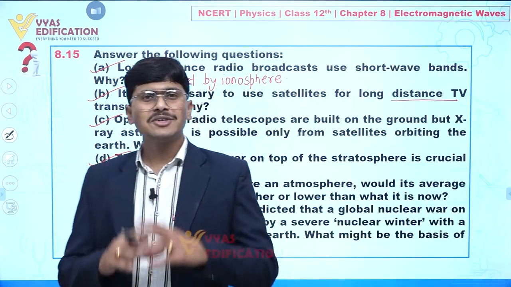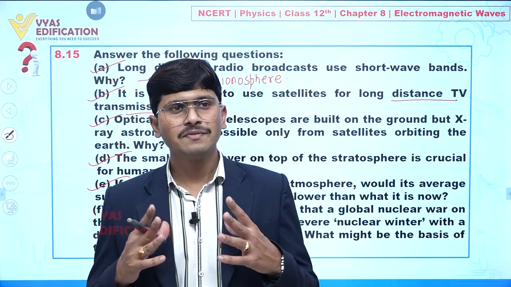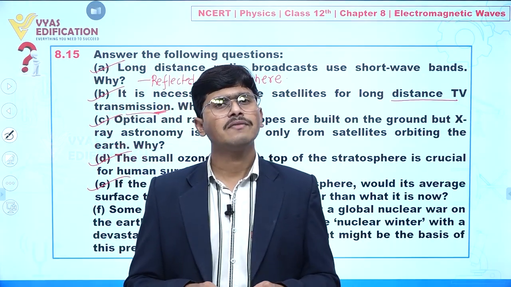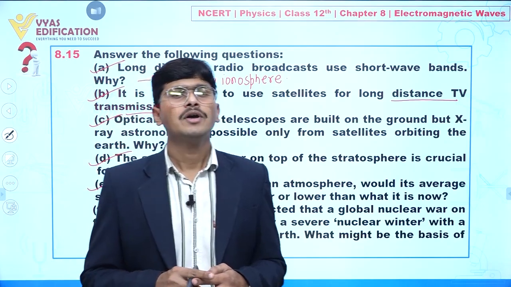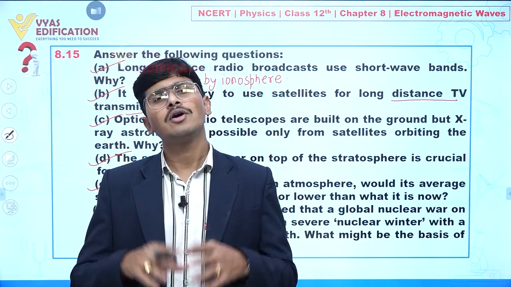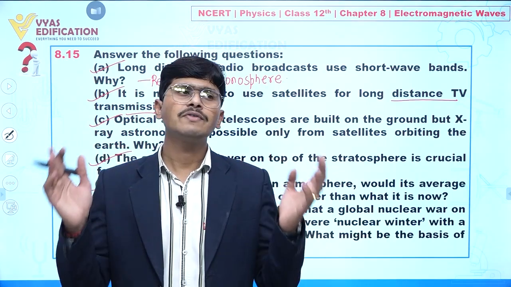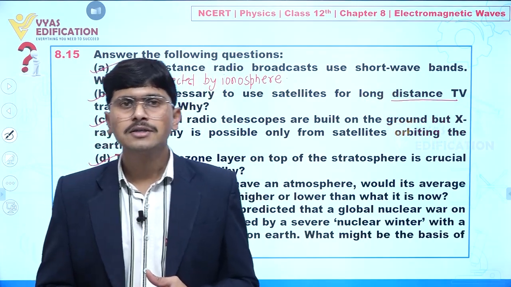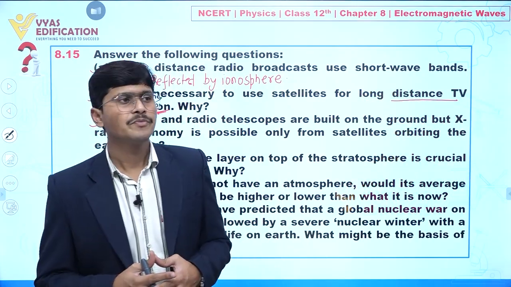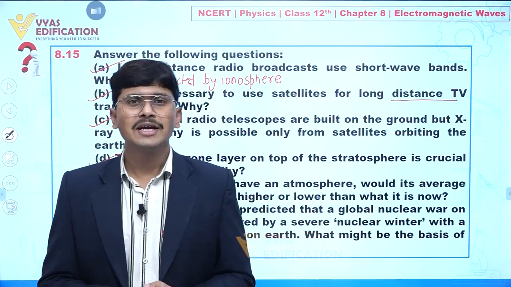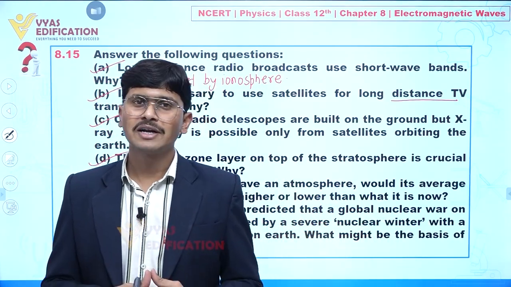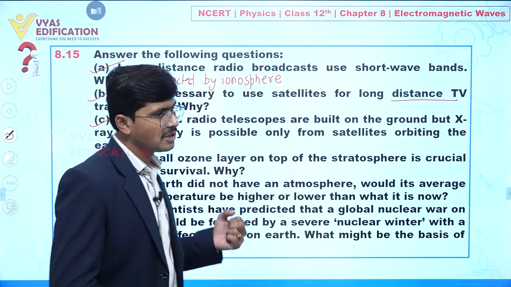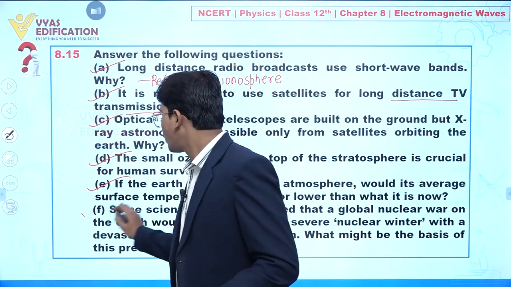If a nuclear world war happens, whenever nuclear weapons are used, the clouds formed by all the nuclear particles would completely surround the earth. So in most parts of the earth there is no incoming solar radiation. Whenever solar radiation does not come, we cannot maintain a particular temperature on our earth, and it is followed by nuclear winters. This is the statement given by scientists. So this is all about this question.